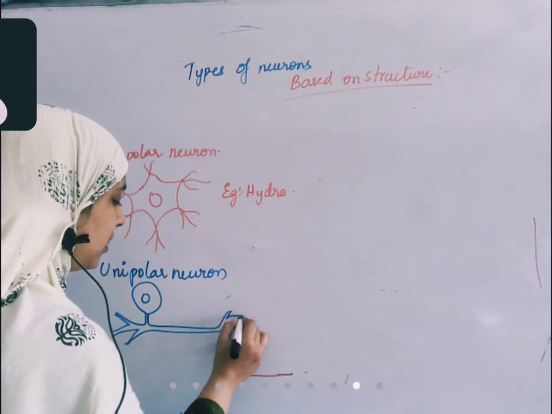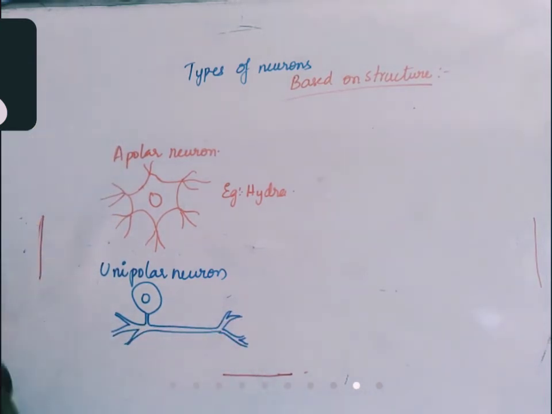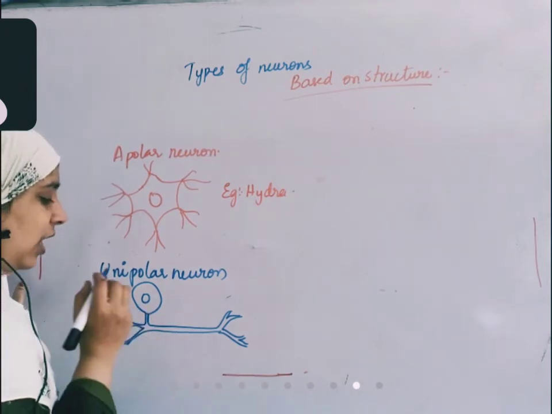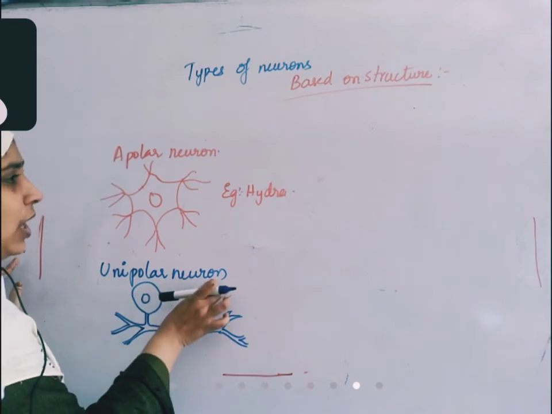How will you understand which is dendrite and which is axon? The shorter projection is the dendrite and the longer projection is the axon. The projections which are shorter in length are dendrites. The projections which are longer in length are axons. So this type of neuron is called a unipolar neuron.